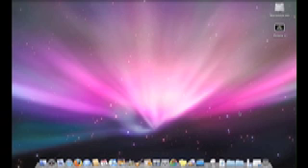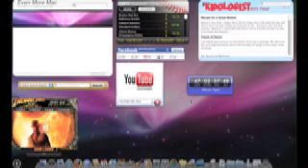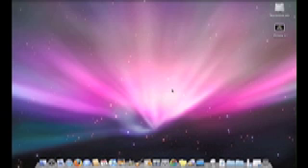This is tutorial number 3, I believe, and today I'm just going to show you how to do some basic Dashcode stuff. Dashcode, if you don't know, is a program used to make dashboard widgets. For instance, this one, all of these are made by Dashcode. To download Dashcode, you have to be an Apple developer. You can sign up at developer.apple.com.